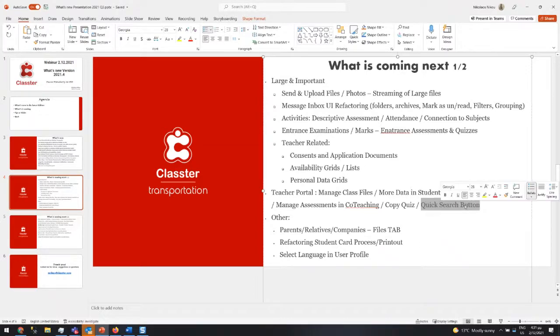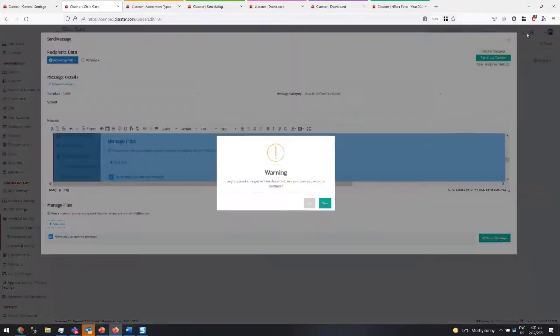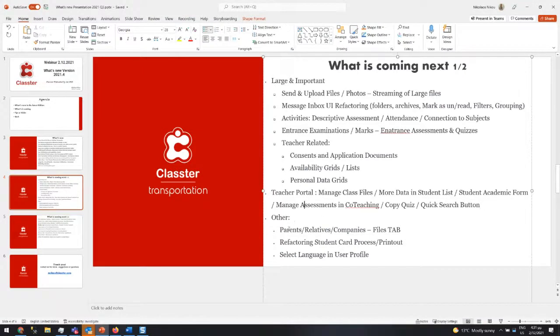And the quick search button, guys, this blue button here, that a lot of you love, is going to be added to the teacher portal, not exactly the same, but this one. We're going to add files also in the parents' relatives' companies. Today you can add files, but they don't appear in the back office.